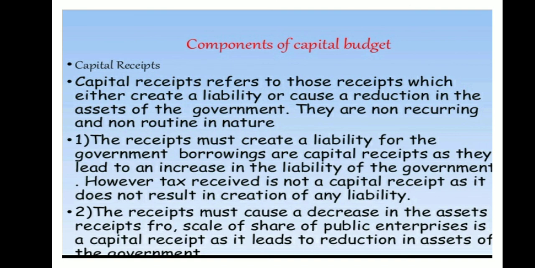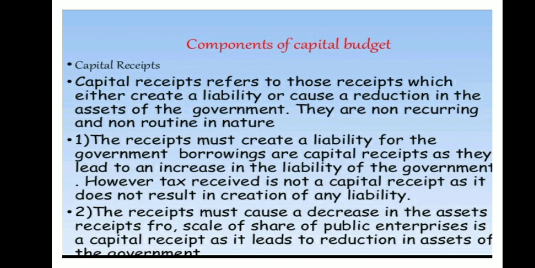The receipt must create a liability for the government. Borrowings are capital receipts as they lead to an increase in the liability of the government. However, tax received is not a capital receipt as it does not result in the creation of any liability.